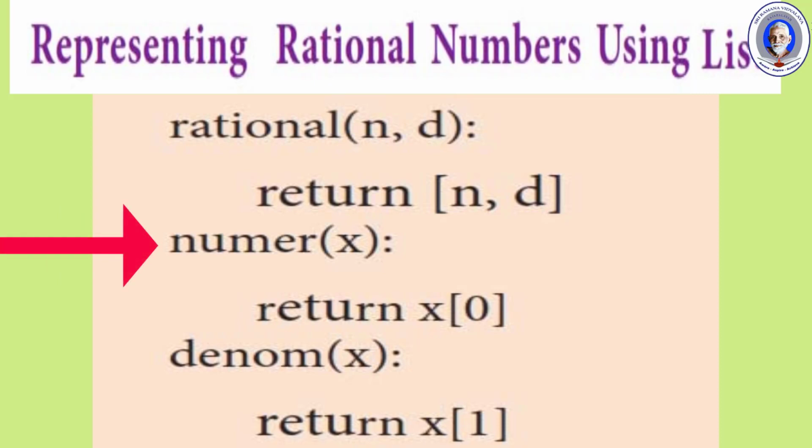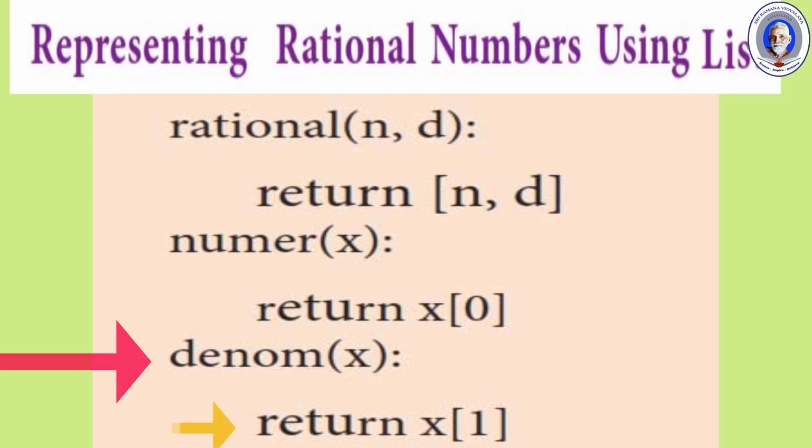Here the value of x is received from the user and it is returned as x[0] to the constructor and stored in the variable n. Next, the denominator value d is received from the user and it is returned as x[1] and stored in the variable d in the constructor. So this is how a rational number is represented using list.